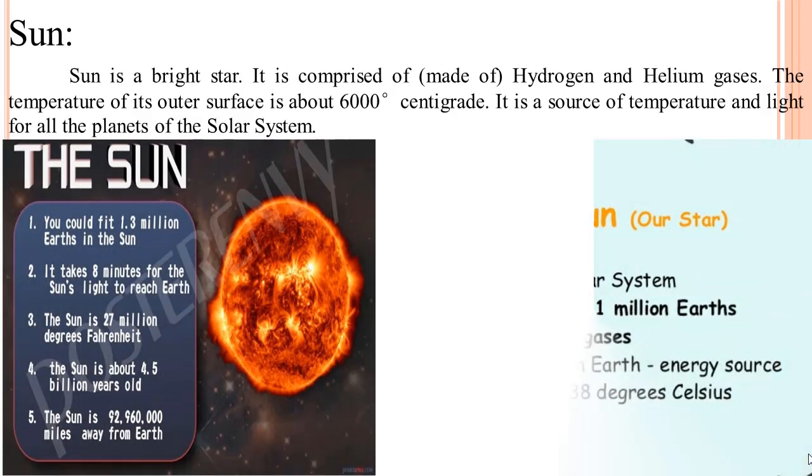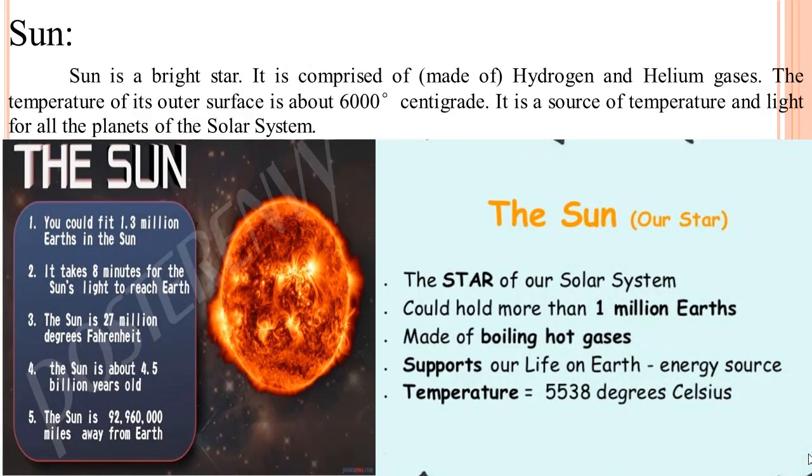The information about the Sun. Sun is a bright star. It is comprised of hydrogen and helium gases. The temperature of its outer surface is about 6000 centigrade. It is a source of temperature and light for all the planets of the solar system. It means all the planets which are included in our solar system get heat and light from the Sun.